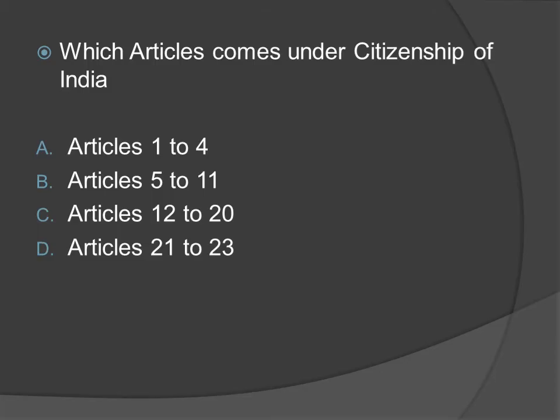Which article comes under citizenship of India? Option A, articles 1 to 4. Option B, articles 5 to 11. Option C, articles 12 to 20. Option D, articles 21 to 23. The right answer is option B, articles 5 to 11. It comes under citizenship of India.